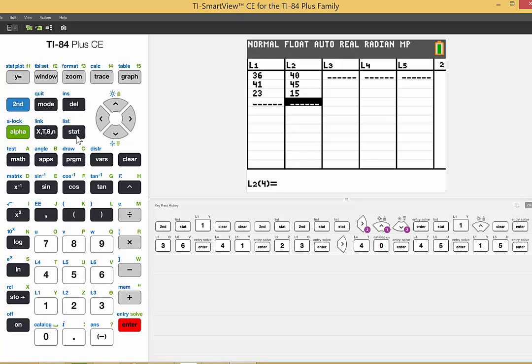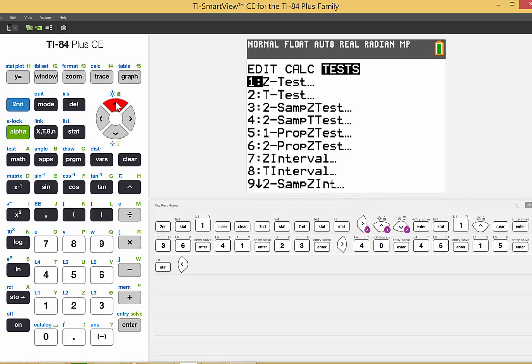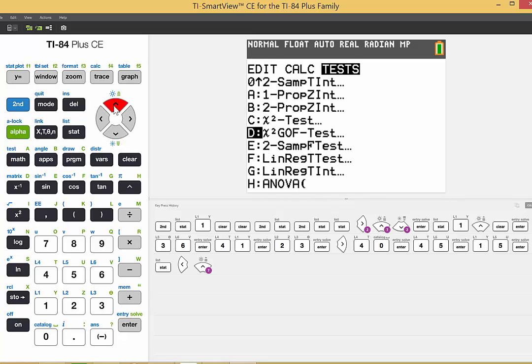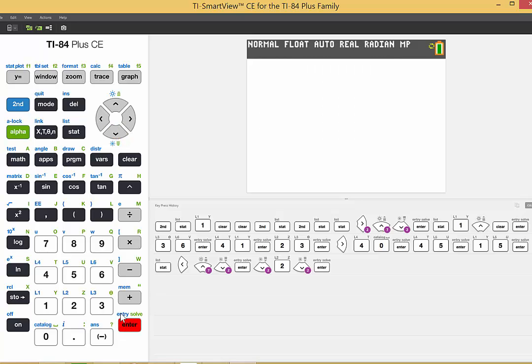Now we'll go to Stat, Tests, Goodness of Fit Test, that's D. The observed values are in list 1. The expected values are in list 2. Our degrees of freedom was 2. Since there were 3 categories, 3 minus 1 is 2. And then we're going to come down here and hit calculate.